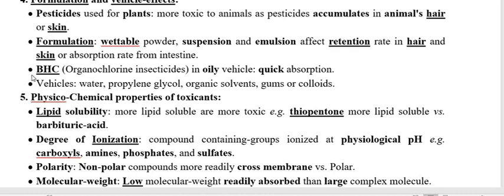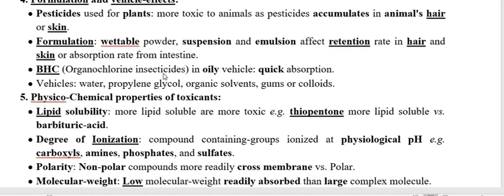So more absorption of BHC occurs in an oily region or oily vehicle, therefore more BHC gets absorbed and the chance of toxicity is more. So that is why the vehicle is very important.